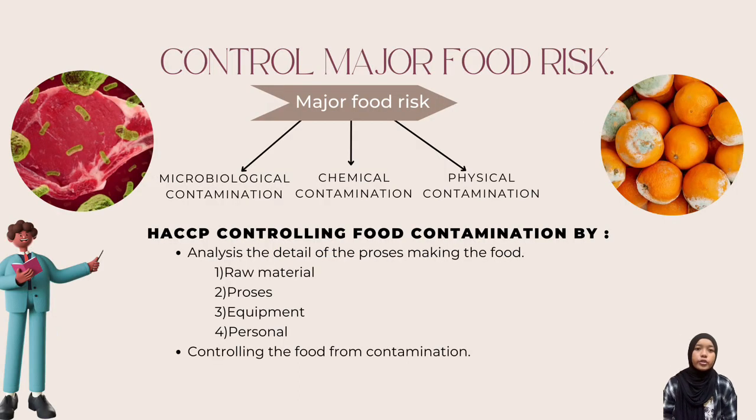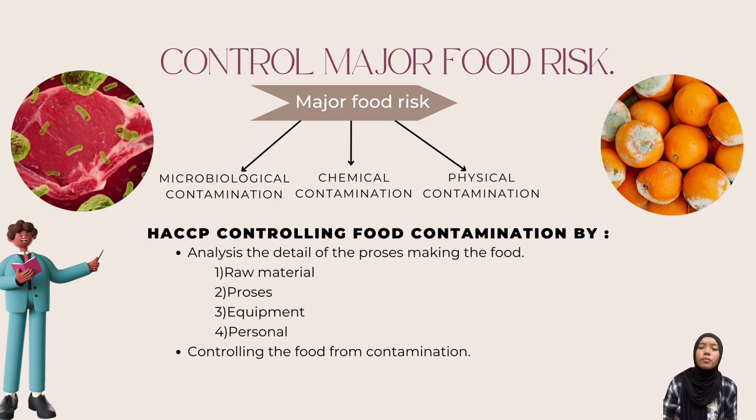So the first importance of HACCP in the food industry is controlling major food risks. There are three ways food risk can happen, which are microbiological, chemical and physical. HACCP is able to control food risk by analyzing the details of the process of making the food, from the raw material, the process of cooking and also the equipment that has been used for cooking. And lastly, the personnel, which is the people involved in the making of food.